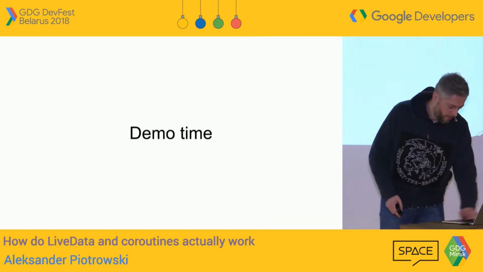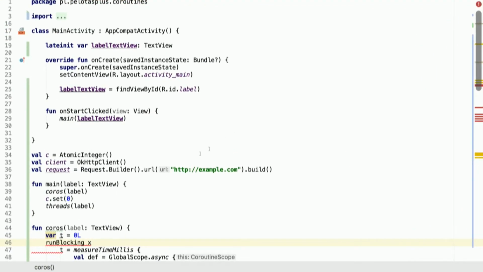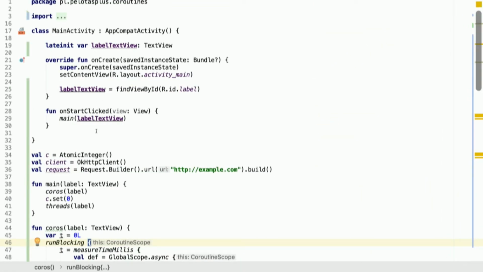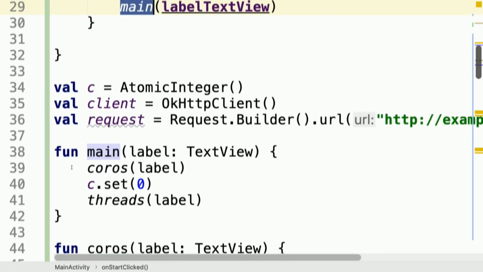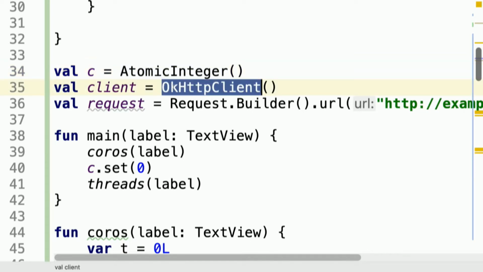So let me show you my example, and why many people are, I think, missing the point when trying to compare coroutines to threads. I will do the same thing: create 100 coroutines and threads, and we'll see which one is faster, coroutines or threads. My example is as follows. I have an application, basically a hello world with a button. If I tap on the button, I will just call a main method. In the main method, let me make it a bit bigger for you guys, I will count things just to make sure that all the threads or coroutines finished working. So I will just count them.